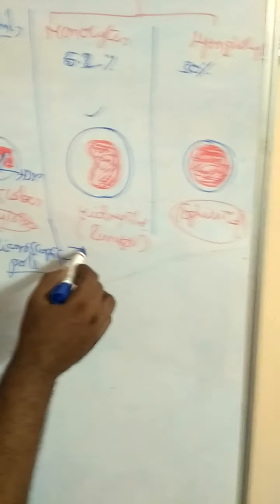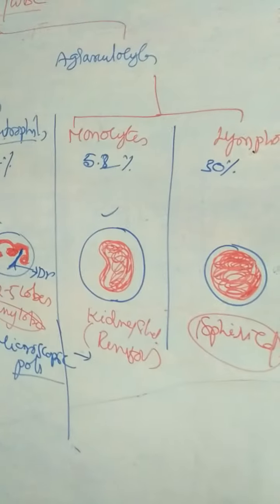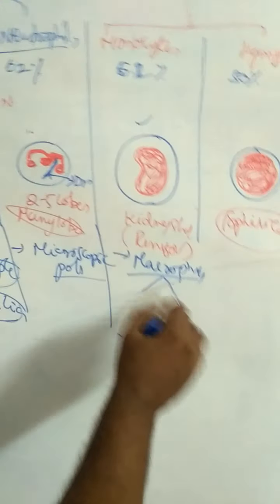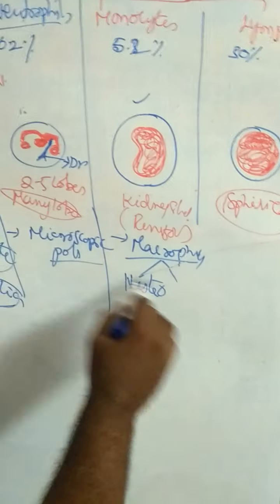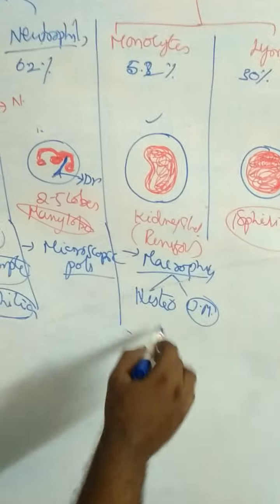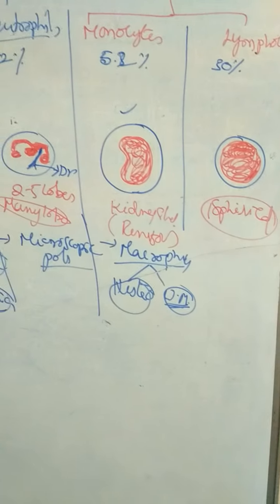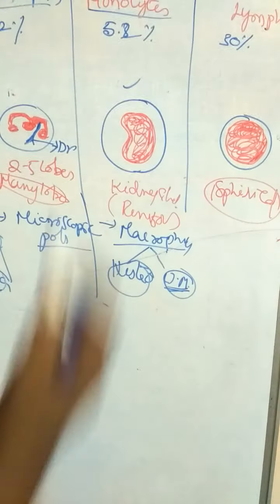And coming to monocytes. What is the function of monocytes? Monocytes are also called macrophages. Monocytes present in the blood; tissue macrophages. There are two types of macrophages: histiocytes and wandering macrophages. Tissue-fixed ones are histiocytes. Movable ones are wandering macrophages. Monocytes are mononuclear phagocytes. Granulocytes are commonly called polymorphonuclear phagocytes.